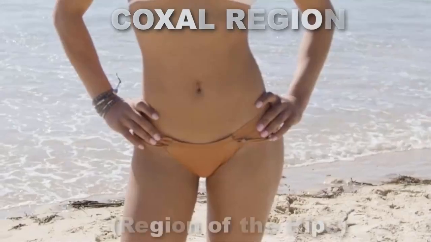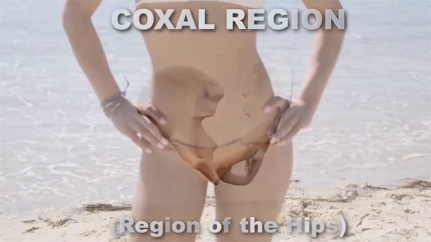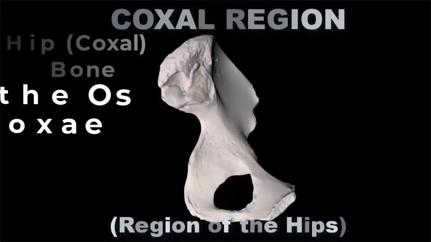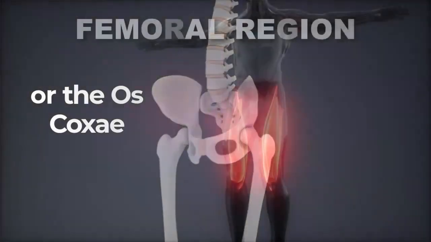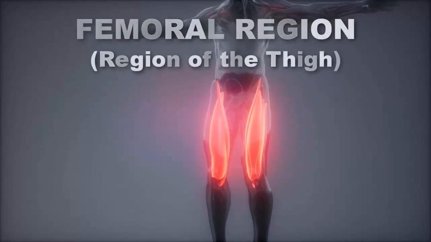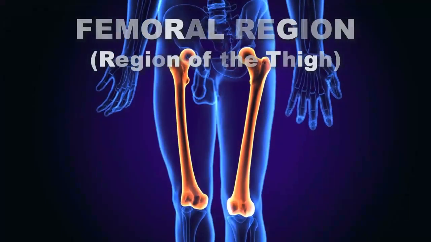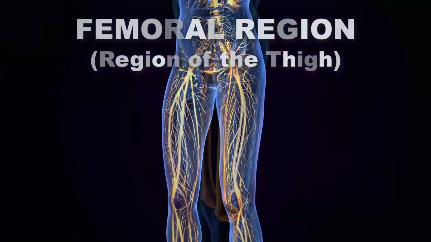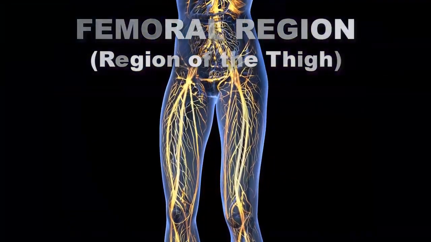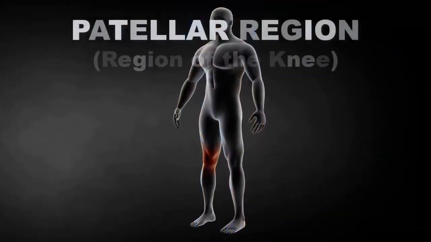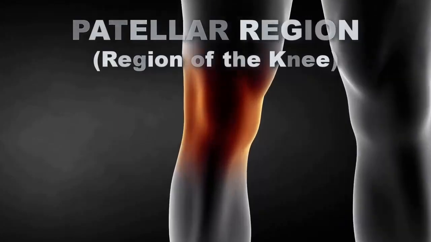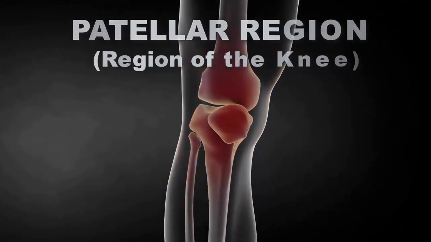The coxal region is the region of the hips. This is because the hip bones are anatomically known as the os coxae. The thigh is the femoral region. This region overlies the thigh bone called the femur, and the femoral artery lies in this region. The patellar region is the region of the kneecap because the kneecap is composed of the bone called the patella.